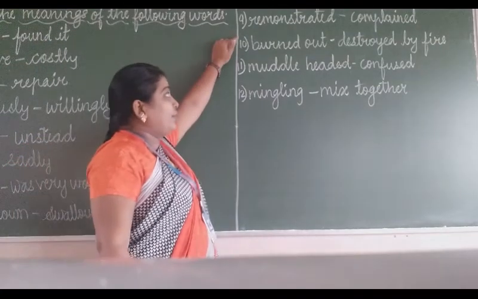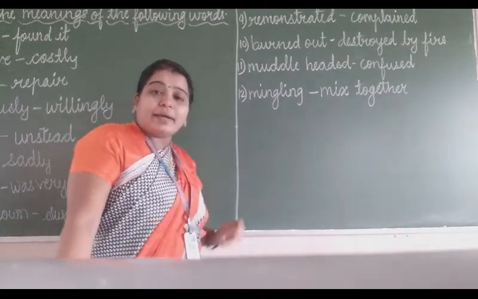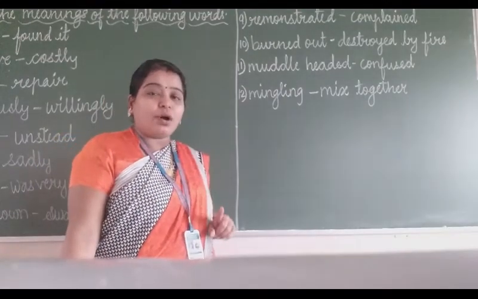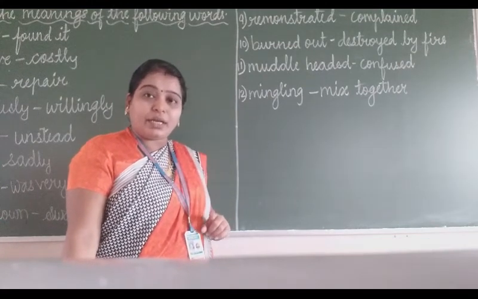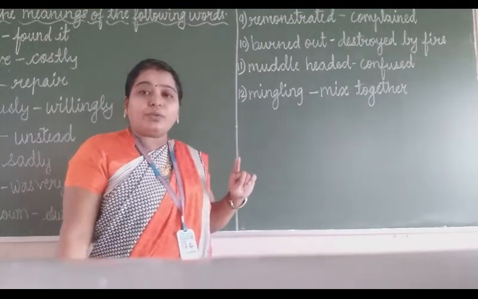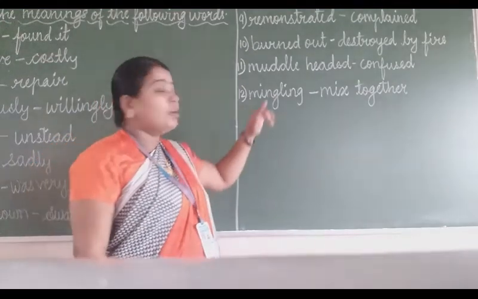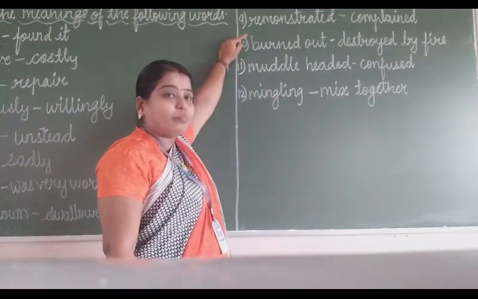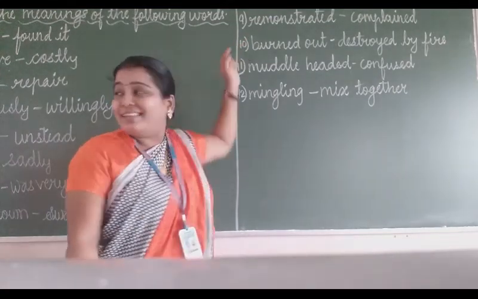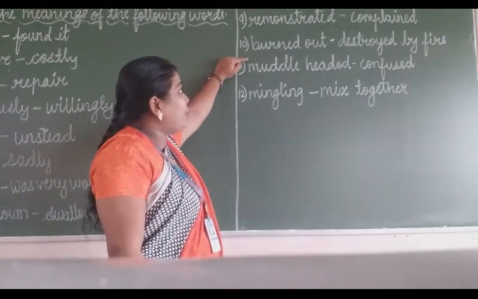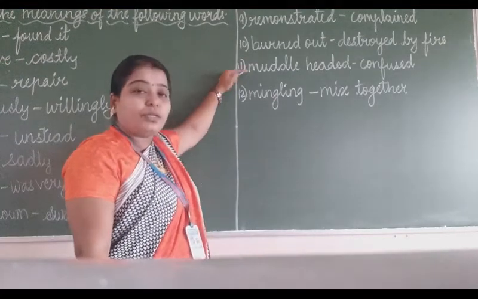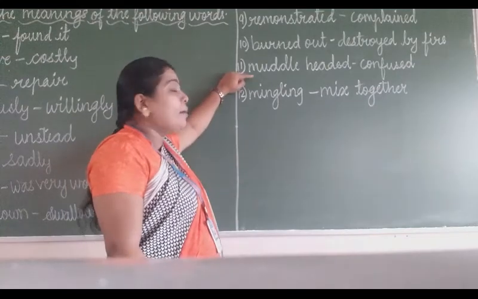Then remonstrated. Remonstrated is from our supplementary book, in which the ox, the horse and the dog remonstrate to the jinn about the camel. Remonstrate means complain. They were complaining to the jinn about the camel that he is not working. So the word remonstrate means complain. Burn out, destroyed by fire. Muddle-headed. Muddle-headed means confused. The person who is always confused is called muddle-headed.